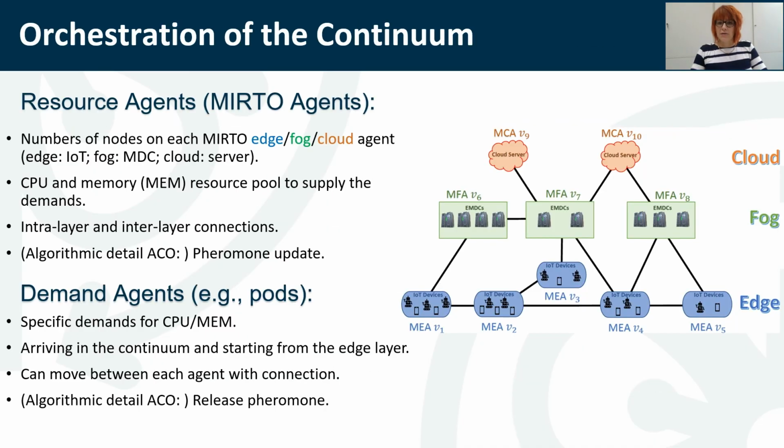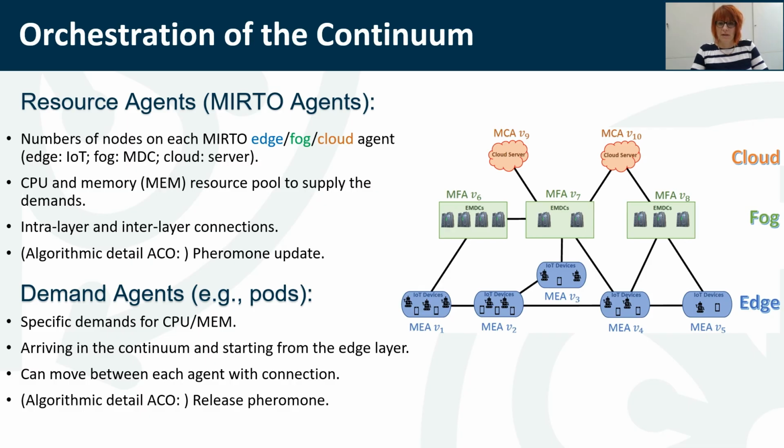In the considered edge fog cloud continuum, the agent-based model of our approach consists of two types of agents. Resource agents that can be edge, fog, or cloud agents with specific CPU and memory resources available, organized in a multi-layer hierarchical network topology, and the demand agents that can be represented, for example, by pods as in Kubernetes, containerized data that needs to be processed by the network and comes with demands on CPU and memory, plus maximum latency indications.